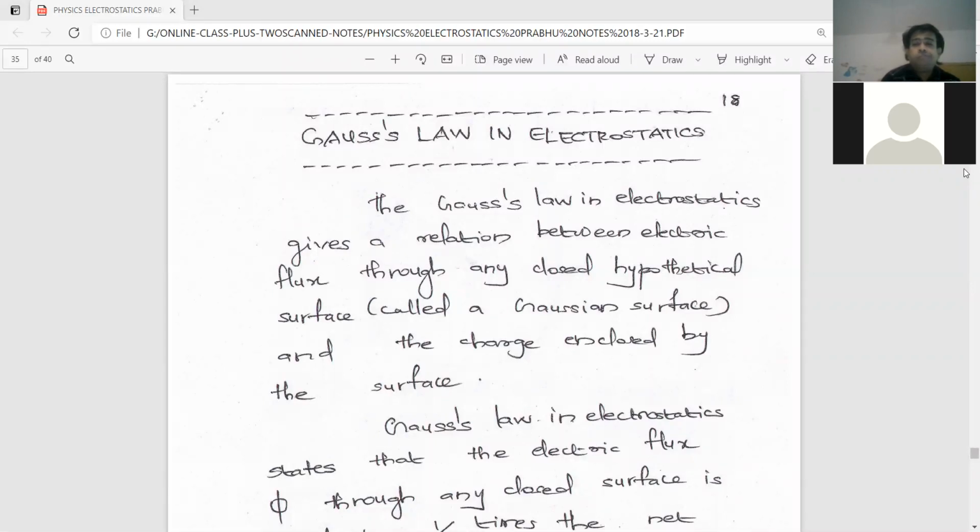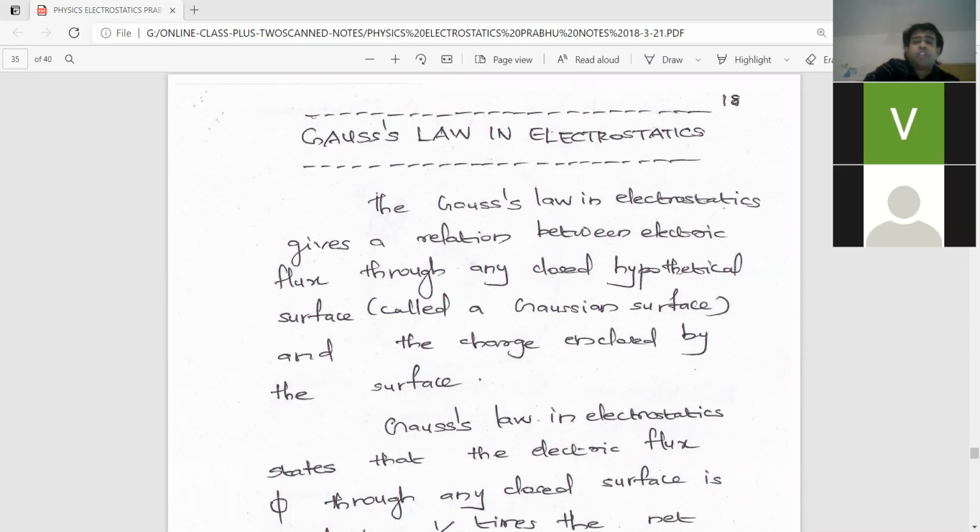So, I am asking, Vidit Pandey, can you define volume charge density and give its equation also? So volume charge density is charge per unit volume, and its equation is rho is equal to delta Q by delta V. Great.